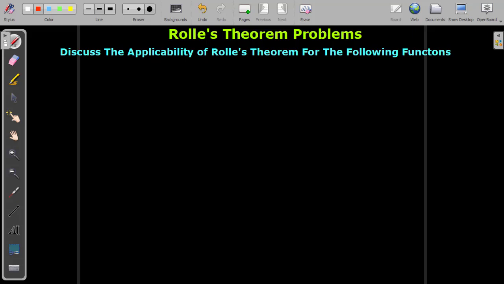So let's get started. The question may ask like this: discuss the applicability of Rolle's theorem for the following functions. So let us suppose the first question I'll take here: f of x equal to sin x in the closed interval 0 comma pi. This is the interval given.